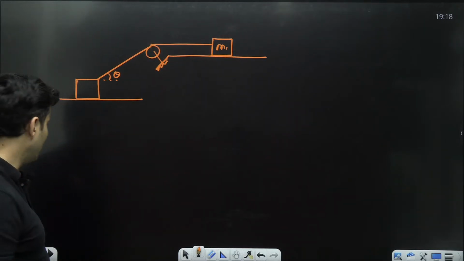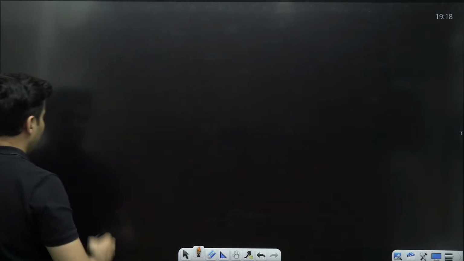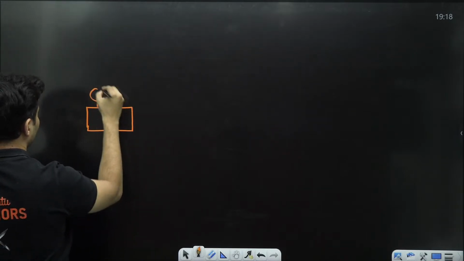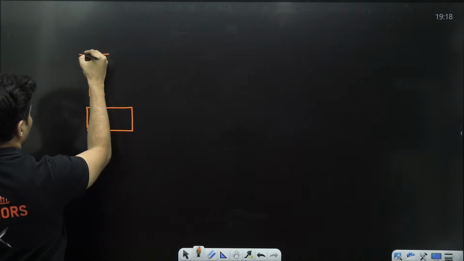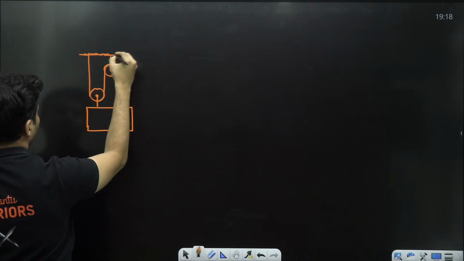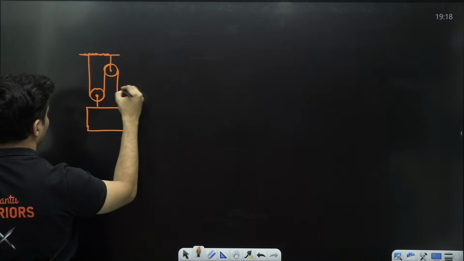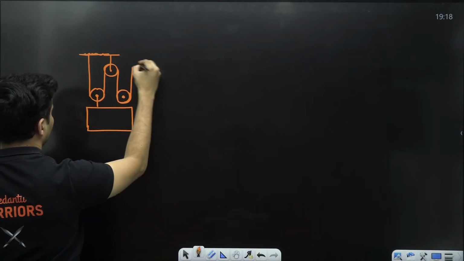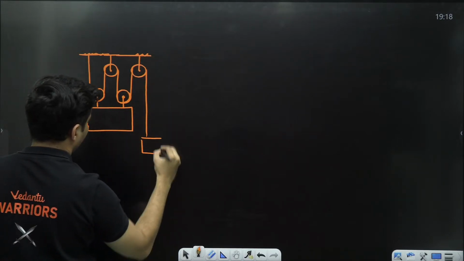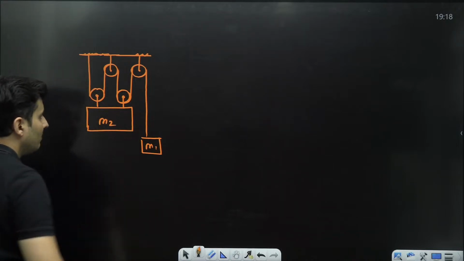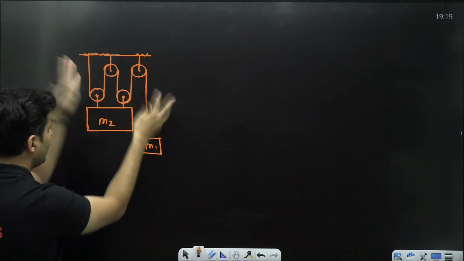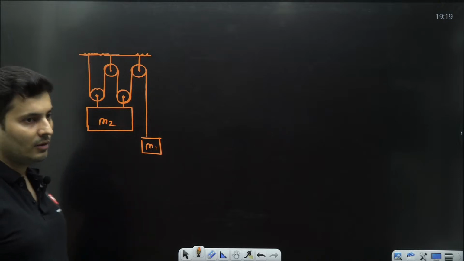Or say for example, you take this. It looks so complex at the start, but you will see later on it is very simple. In this kind of a system, if this moves, the pulley goes down, all the strings will readjust themselves and this mass moves up, but it will not be of the same amount.